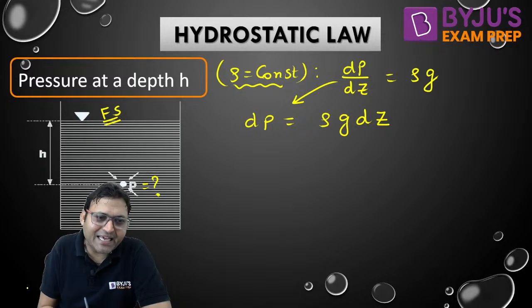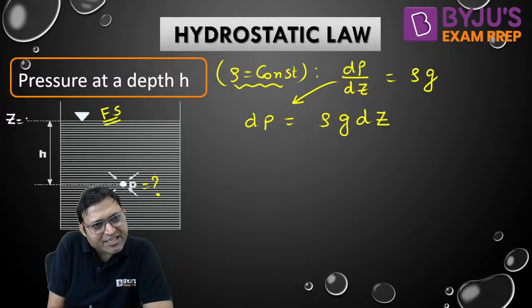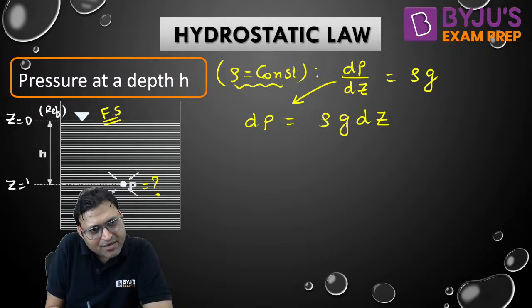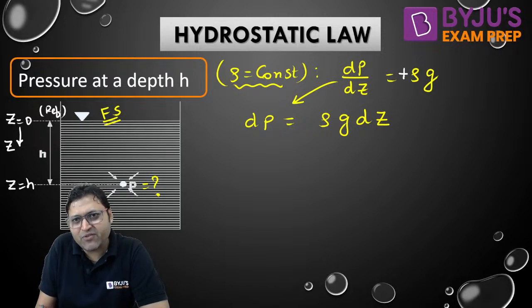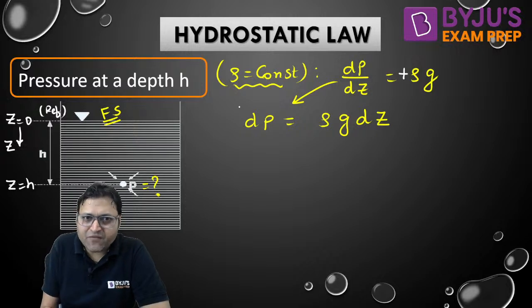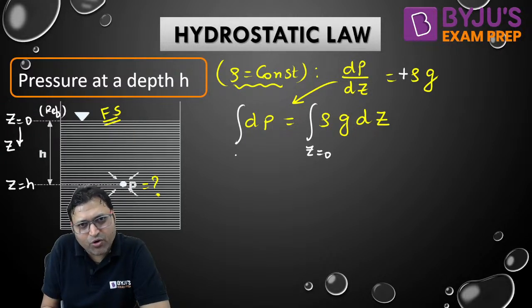Now if we integrate it, we can say free surface means z is equal to 0, that is our reference, and at a depth h, z is equal to h, because z is measured in the downward direction. Because z is measured in the downward direction, we are using the plus sign. If we integrate this from z is equal to 0, the pressure is P atm.